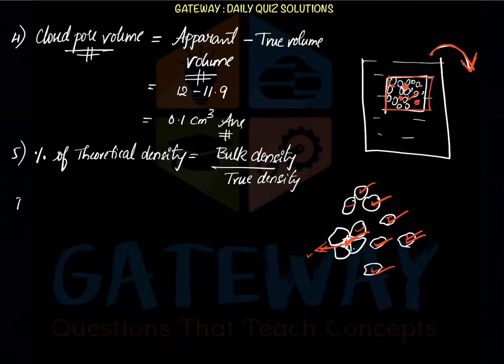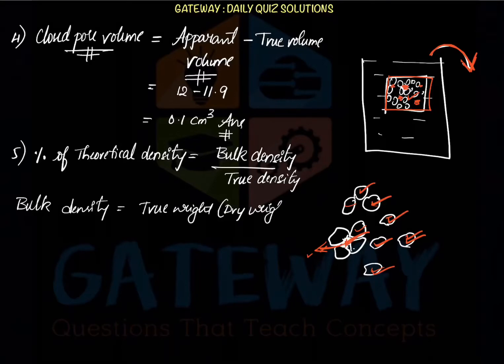So we'll see what is bulk density. Bulk, in the name itself we can tell, is the total. It is the true weight, nothing but the dry weight, upon the bulk volume.